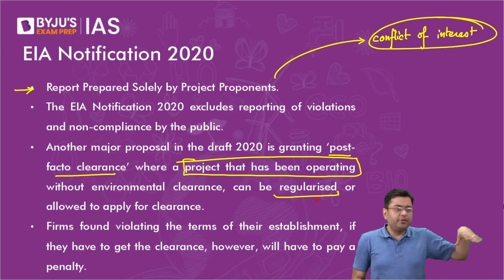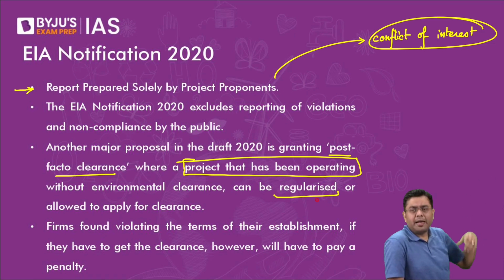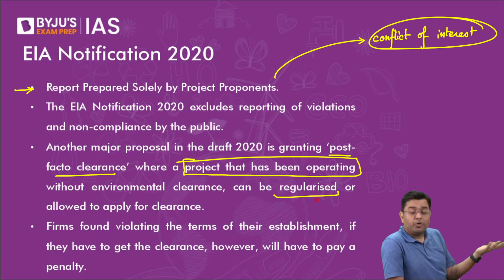Let's suppose the clearance process has been very long, 2 years, 3 years, and by that time you have started running the operation, you needed the finances, so you can apply for clearance after that. But the counter argument is that in those 2 to 3 years, you might very well have destroyed every iota of environment which was there.